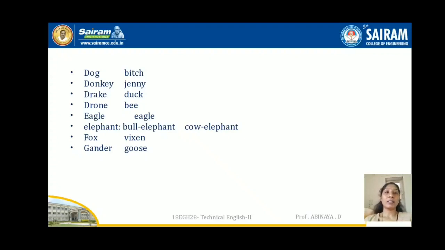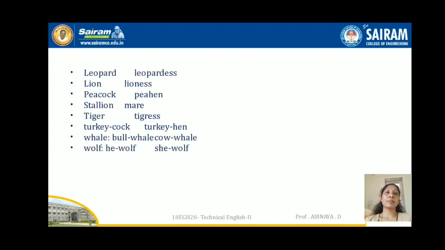Fox, vixen. Gander, goose. Leopard, leopardess. Lion, lioness. Peacock, peahen. Stallion, mare, nothing with a horse, mare. Tiger, tigress. Turkey cock, turkey hen. Whale, in the whale category, bull whale and cow whale. Wolf, he wolf, she wolf.